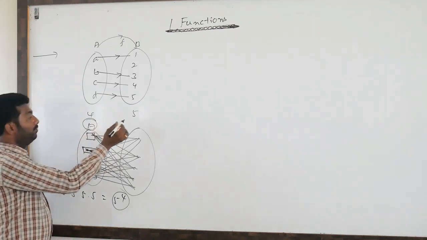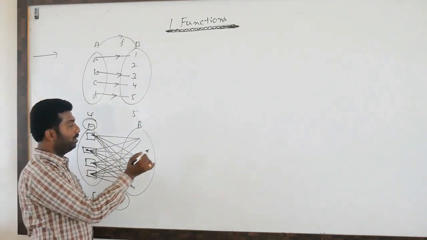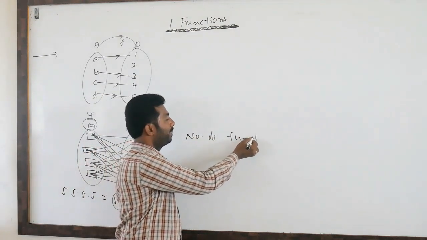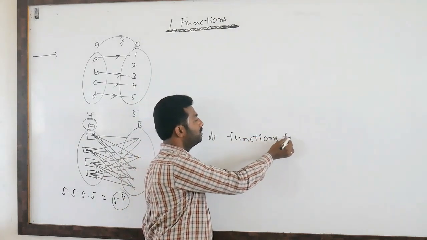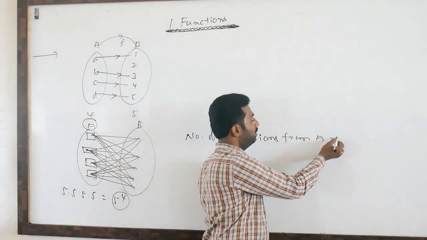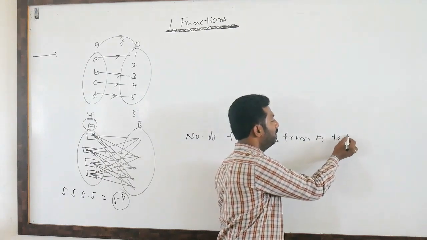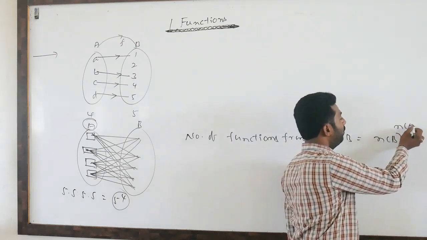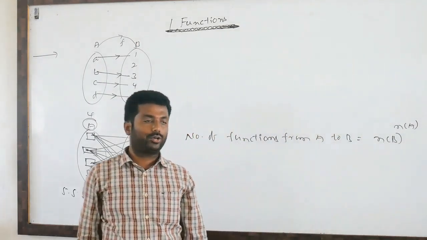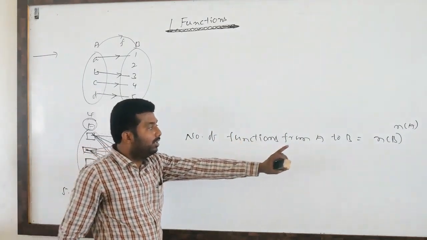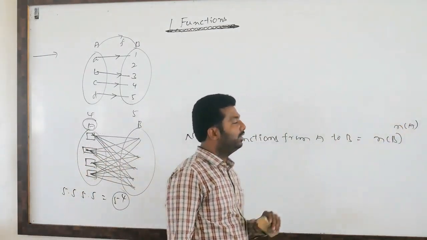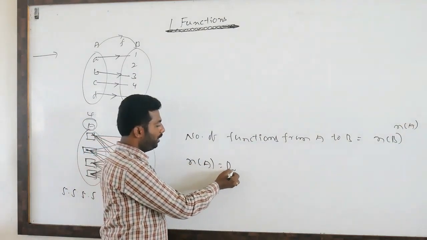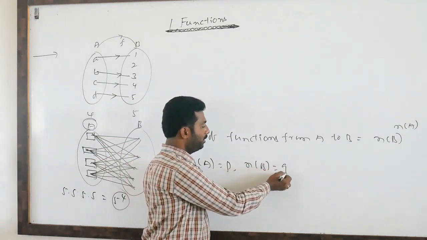Number of functions from A to B is equal to n of B to the power n of A. This formula you have to remember. n of B means the number of elements in B, to the power of the number of elements in A. Suppose n of A contains P elements, n of B contains Q elements.